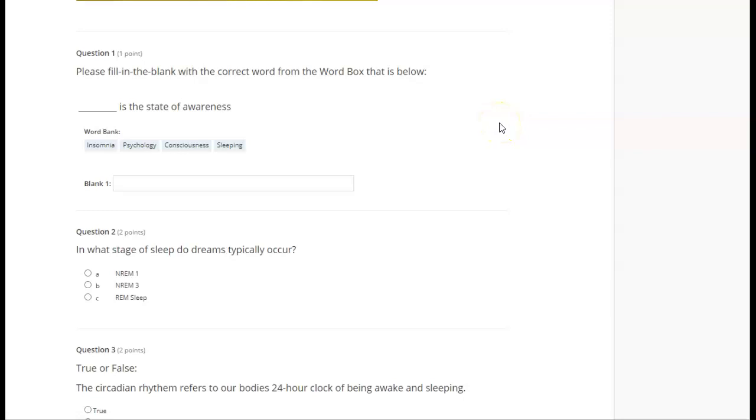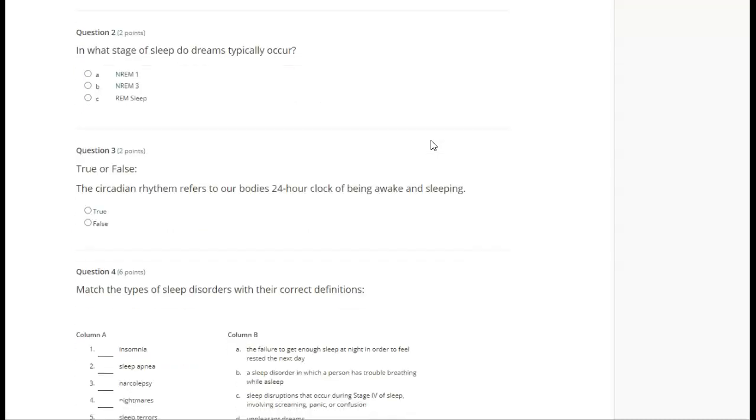Number 1. Please fill in the blank with the correct word from the word boxes below. Blank is the state of awareness. Insomnia, psychology, consciousness, sleeping. Number 2. In what stage of sleep do dreams typically occur?